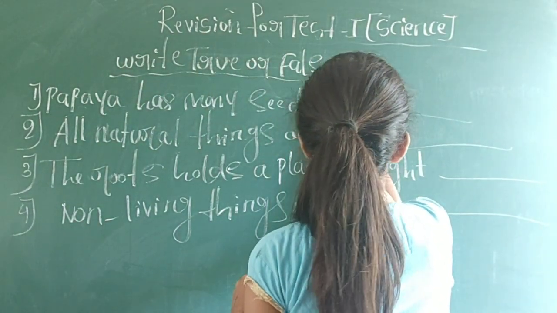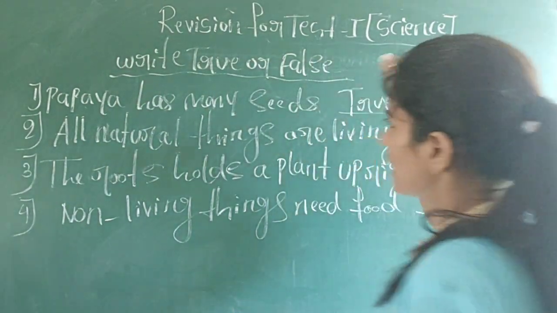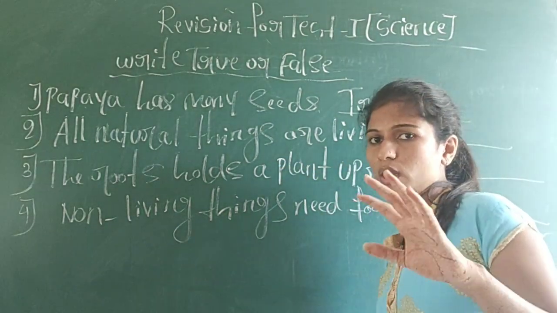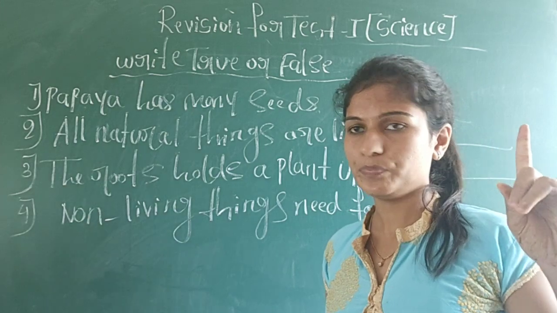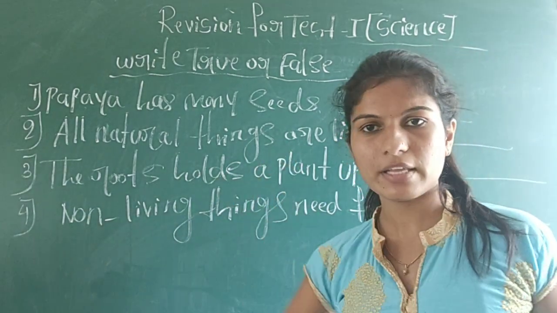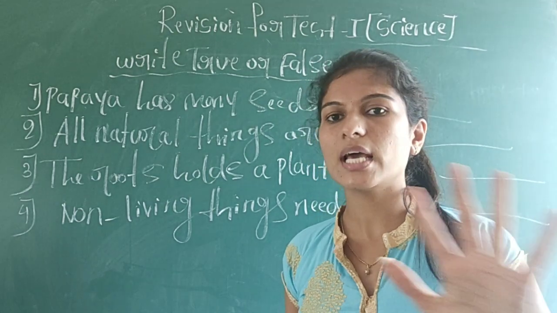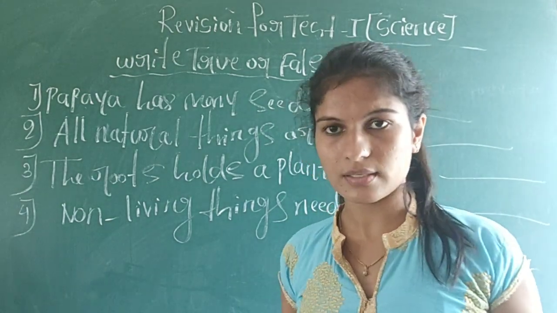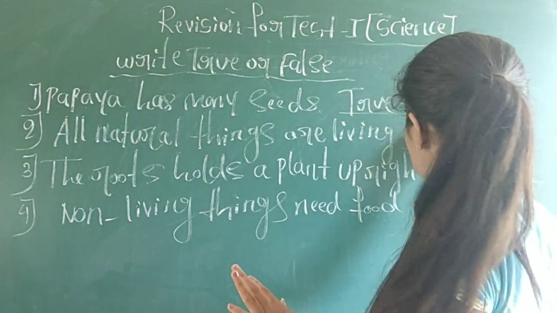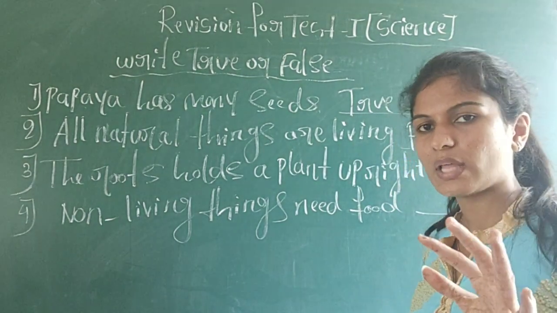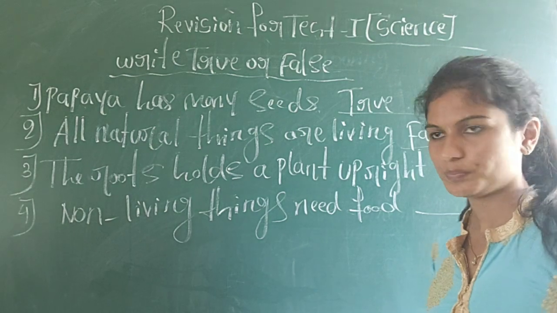Yes, it is true. Then, all natural things are living. Is it necessary? No. Not all natural things are living things. See, sun, moon, these are natural things, but they are not living things. So the answer is false. It means all natural things are not living things. Some of them are non-living also.